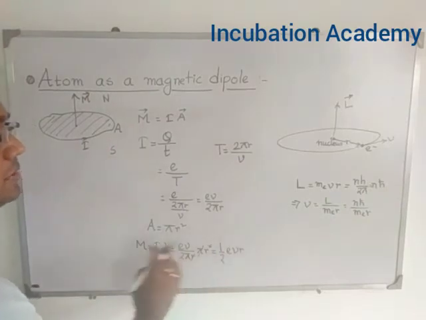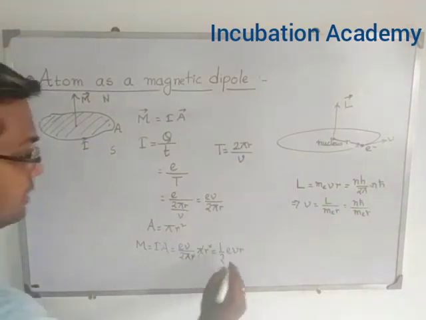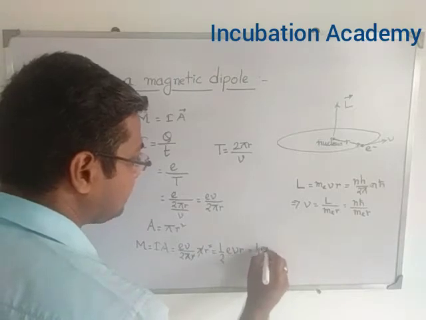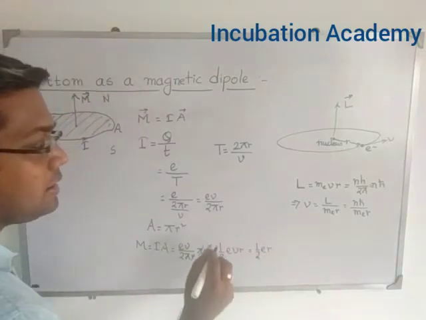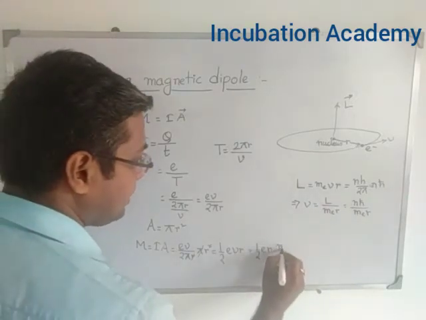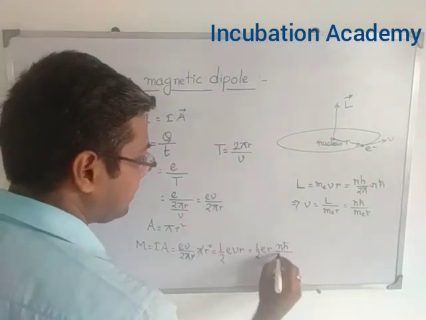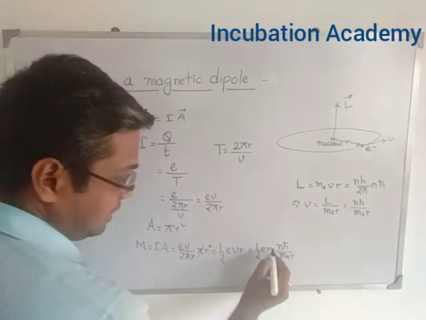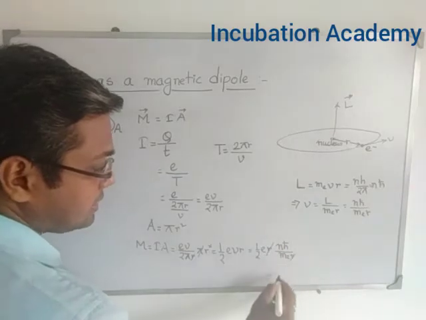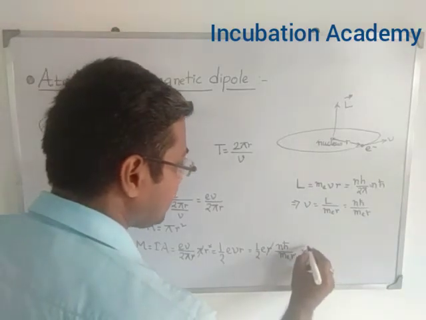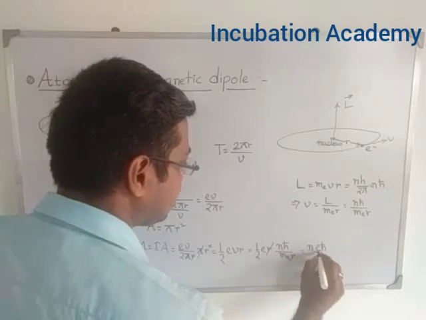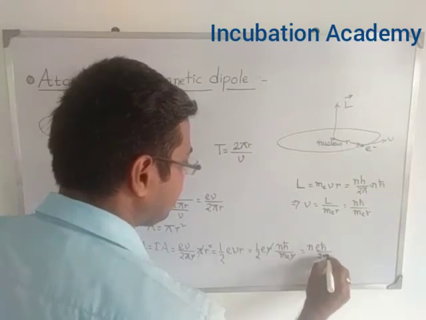So if I replace this here, then this will be 1 by 2 into e r into V. V is n h cut divided by m_e into r. Just substituting the value of velocity here, r and r cancel out. So it simply becomes n into e h cut divided by 2 into m_e.